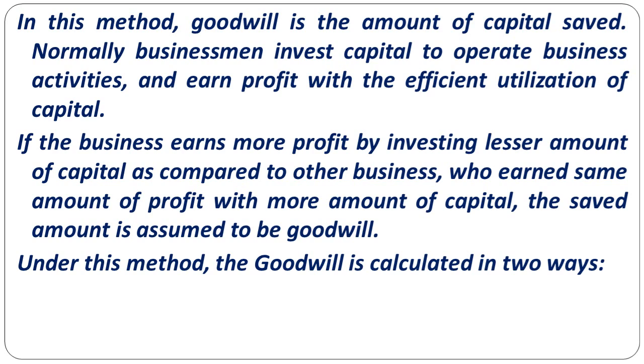In this method, you must understand generally what will happen. Suppose, I'll give an example. Suppose you have invested 1 lakh rupees and you earned a profit of, let's say, 10,000 rupees, which is a normal course of business. But presume that with less capital, you have invested 80,000 and you have earned 10,000 profit. In the earlier case I told you 1 lakh rupees invested, 10,000 profit. If you have invested 80,000 and earned the same amount of profit, 10,000, then what is happening?